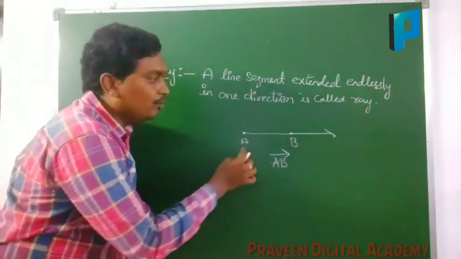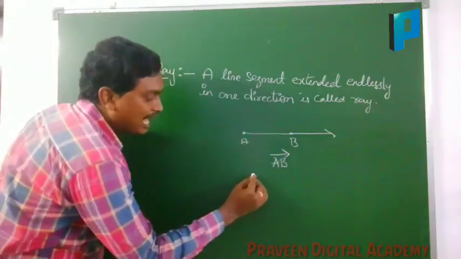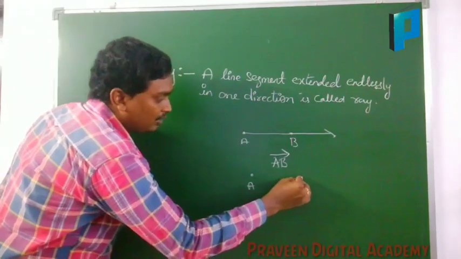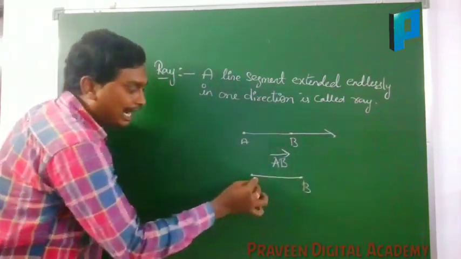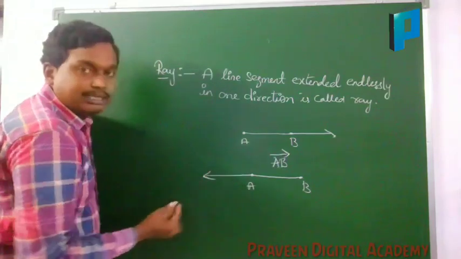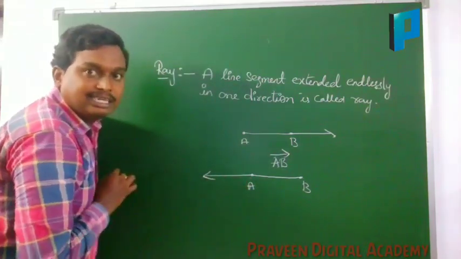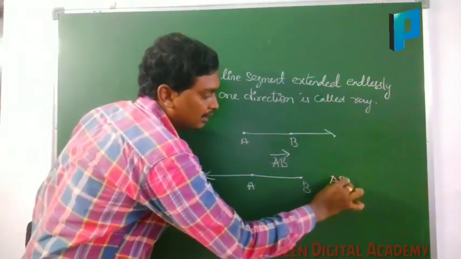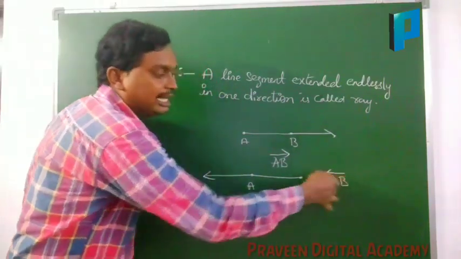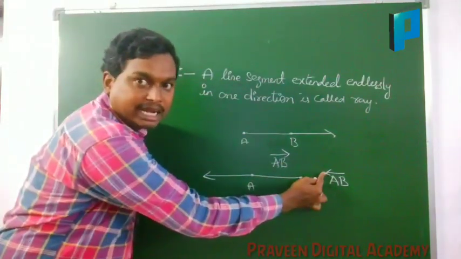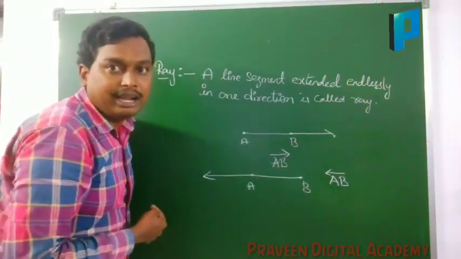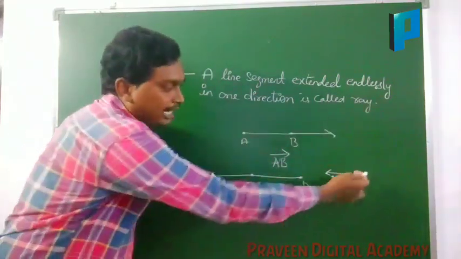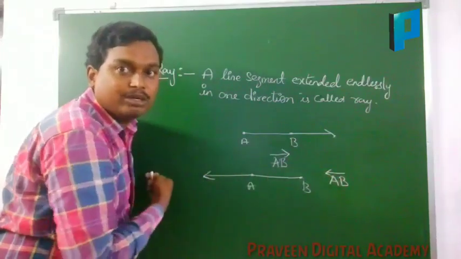It does not mean we should have the ray like this only. We may have a line segment like this, AB, and we can extend the ray in this direction also. This we can represent as AB ray. Here the arrow mark indicates the direction of the ray. If the direction is this side, it is going towards east. If the direction is this side, the direction is towards west.